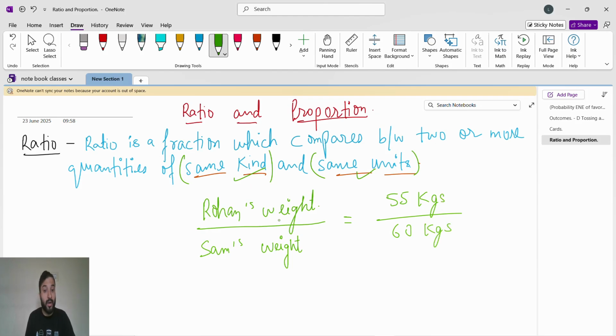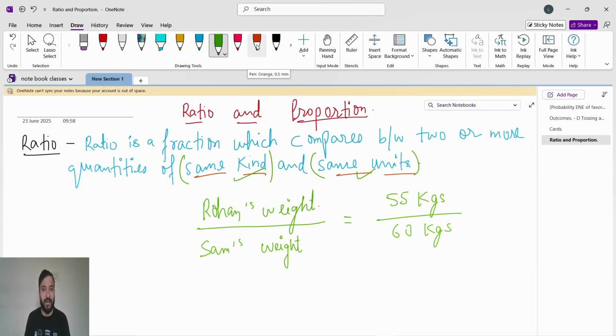Okay, this is what is important in ratio. Ratio is nothing but something which compares two or more quantities. That's fine, but the very important thing is same kind and same unit. Same kind means if it is weight, then weight; height, number of marks, number of students passed, like that. Same unit means if weight is measured in kg, both should be kg, or both will be grams. So that is same kind and same unit.